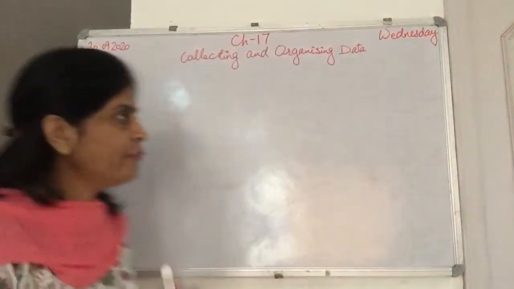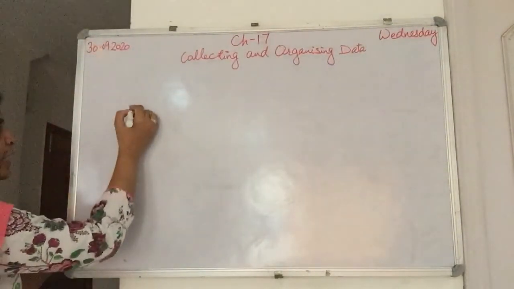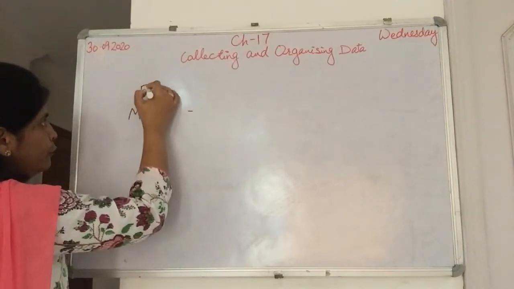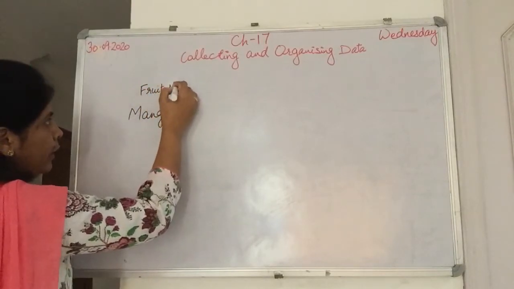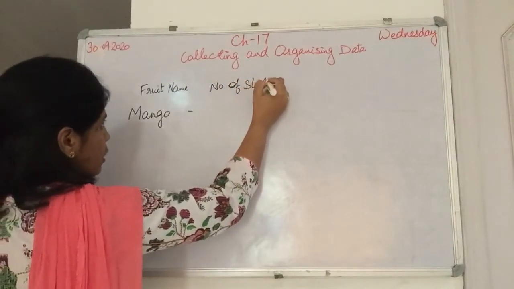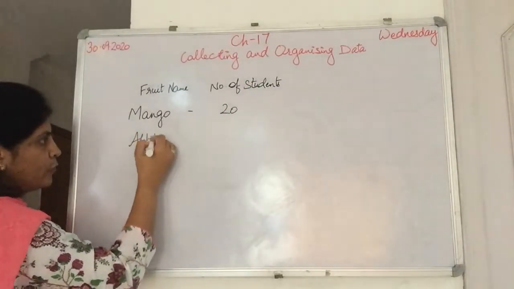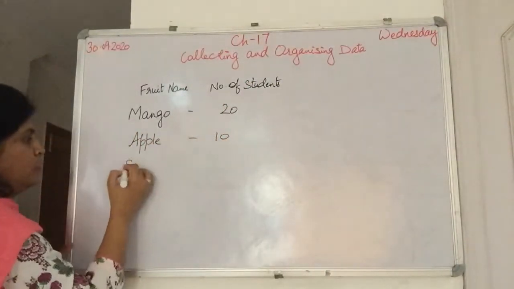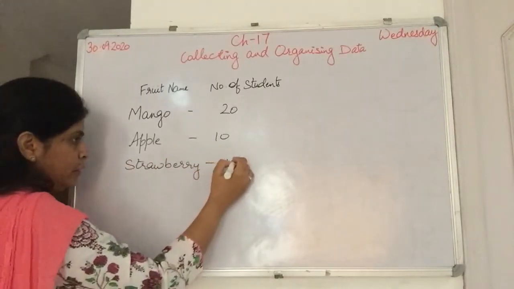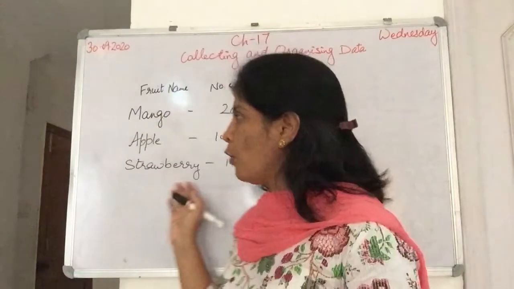For example, this is the fruit name, and the other column will be the number of students who liked that fruit. Now the number of students, for example, mango is 20, apple is 10, strawberry 15. Now this is the data which I have collected from all the students.